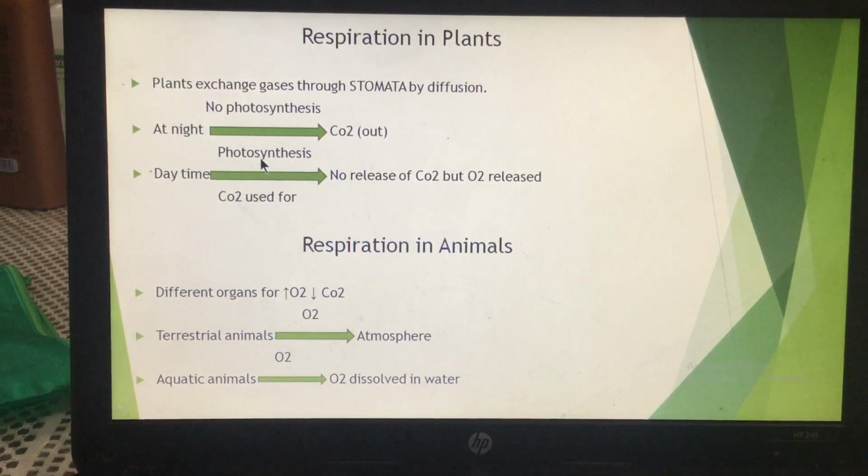So the carbon dioxide which is released because of respiration is used up by the plant for photosynthesis. जो दिन में कार्बन डाइऑक्साइड प्रोड्यूस होती है प्लांट के अंदर बिकॉज ऑफ रेस्पिरेशन, that carbon dioxide is used up by the plant for photosynthesis. So during the daytime the plants don't release carbon dioxide. Why? Because the carbon dioxide is already used for photosynthesis, but during the daytime the plant releases oxygen.